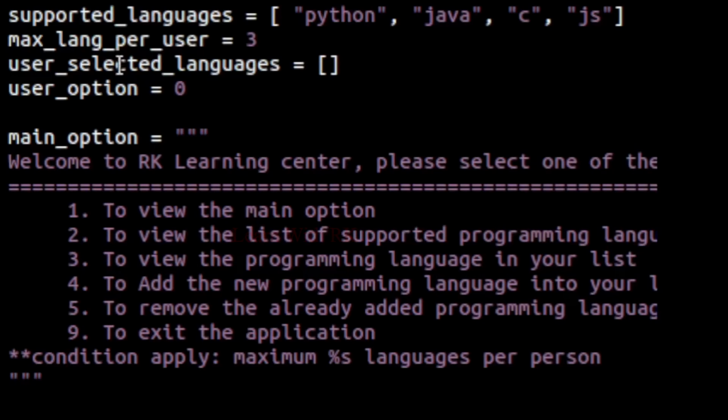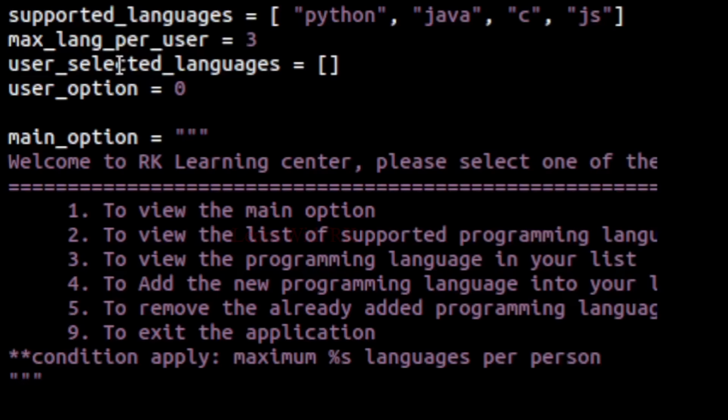Here I am declaring all the variables needed for my program. I have declared all the options supported in this program using a multi-line string. I have provided the following options. Option 1 to print the option menu. Option 2 to print the total list of programming languages supported. Option 3 to print the list of programs that the user has selected so far.